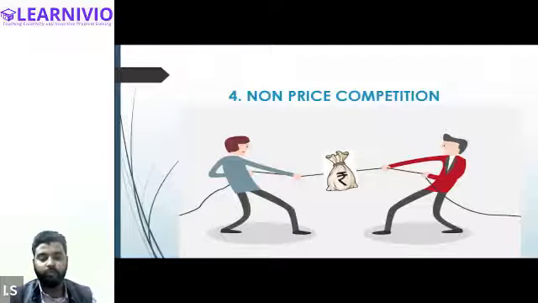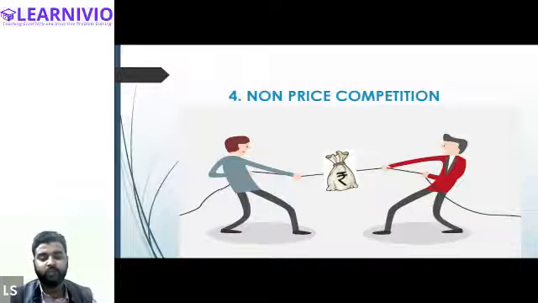So in order to sell more quantity as compared to you, I will not be reducing the price of my mobile phone. Rather, I will work on better advertisement. I will work on my quality. I will work on providing better features to my mobile phone so that I'll be in a position to compete with you. But I will not be competing with you on the basis of price.